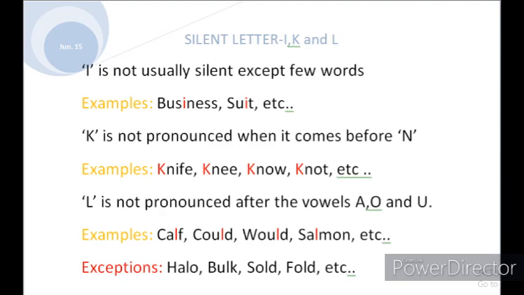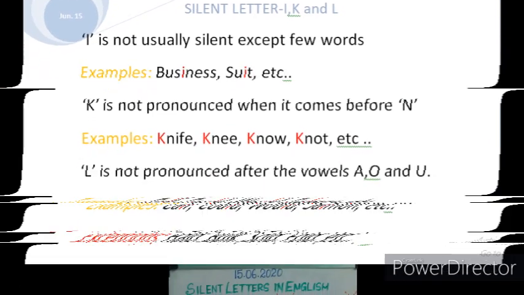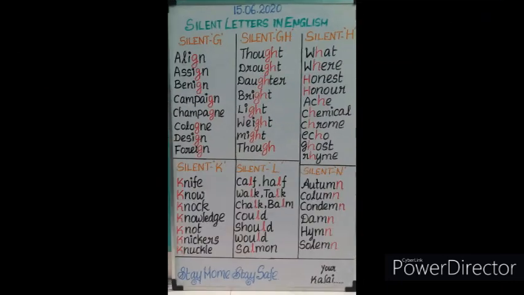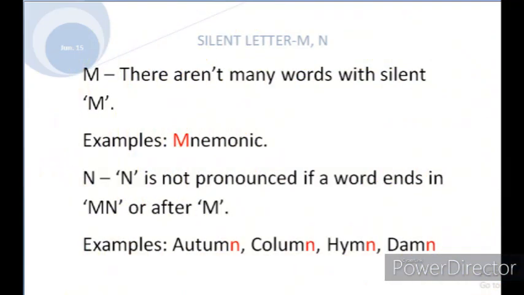Okay, students, now we'll move to the board. Silent L: calm, half, walk, talk, chalk, balm, could, should, would, salmon. The last one is salmon, pronounced without the L. Okay, friends, we'll move to the letter M.